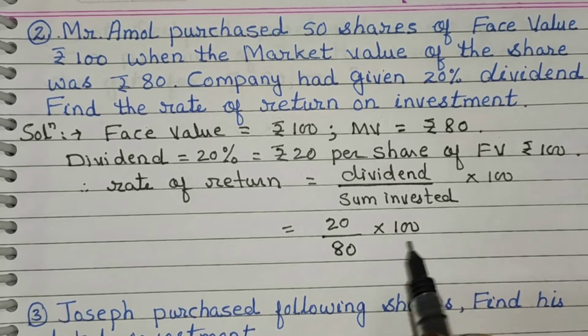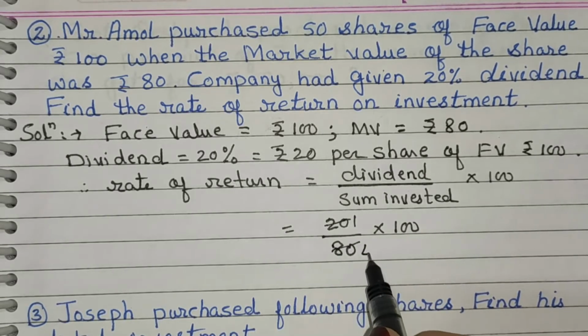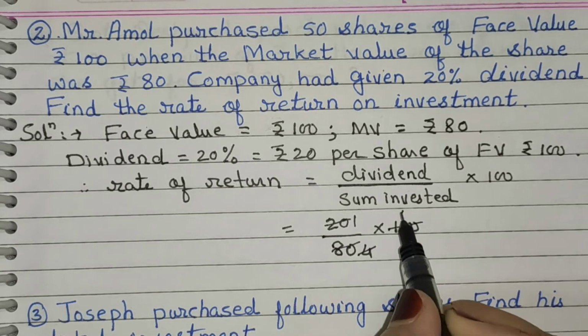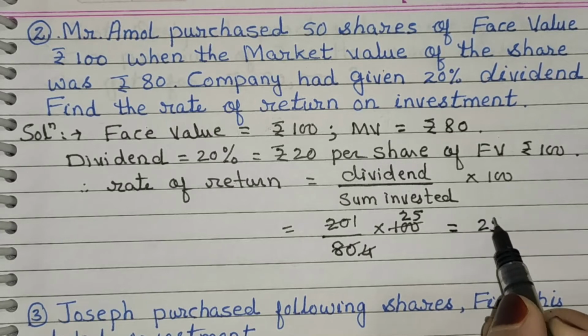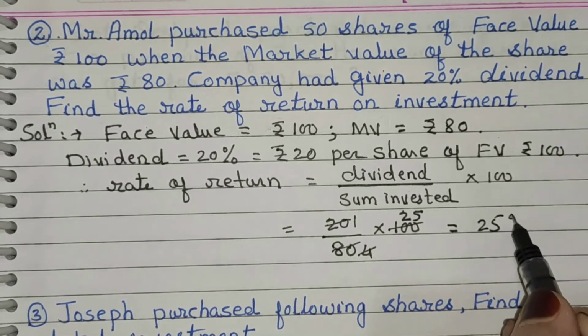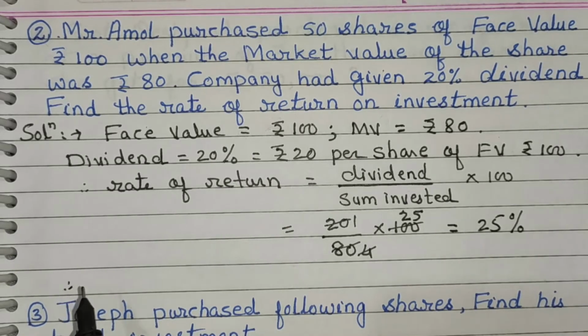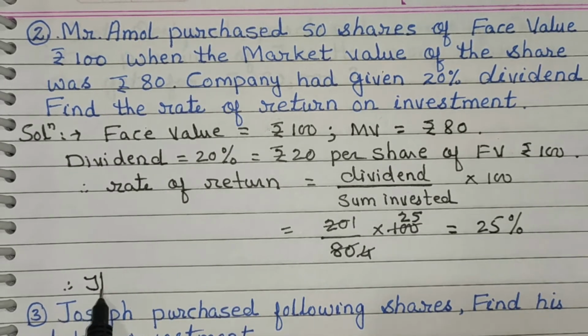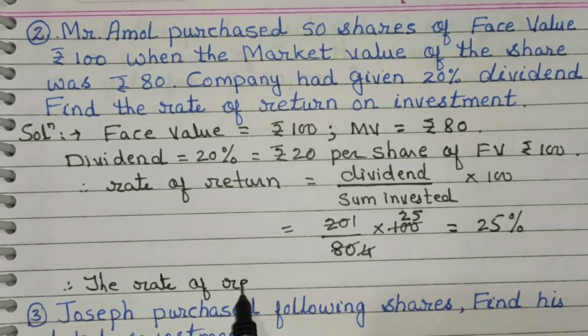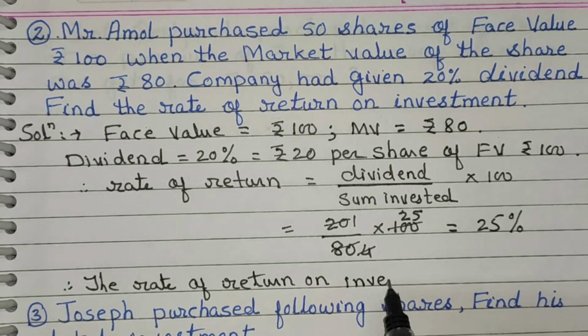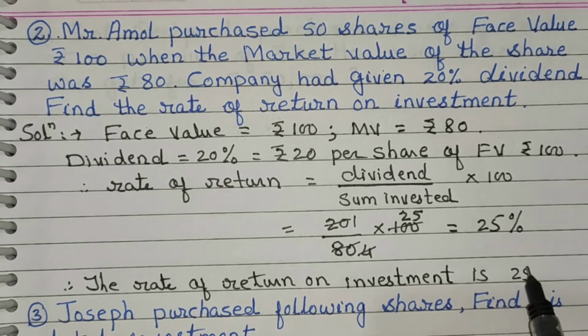Now 20 ones are 20, 4 fives are 20, 4 twos are 8, 4 fives are 20. Now we get here 25. Now it is rate of return, therefore write with percentage. Now write down the answer. The rate of return on investment is 25%.